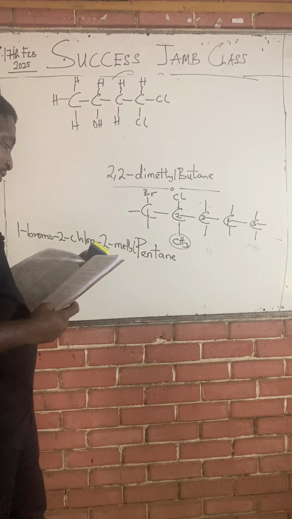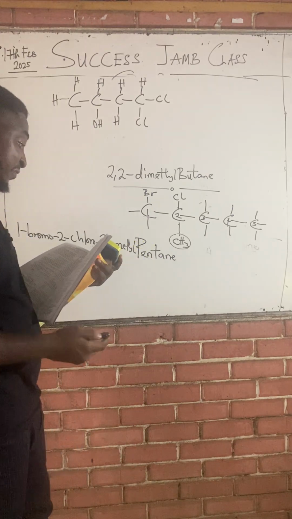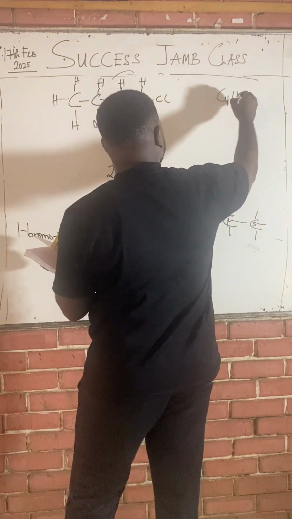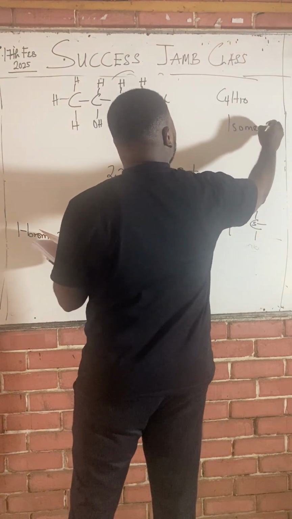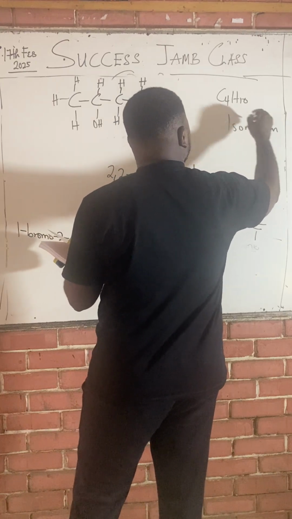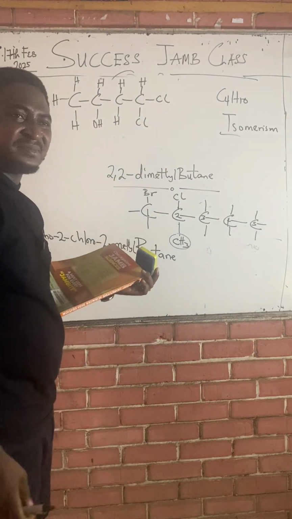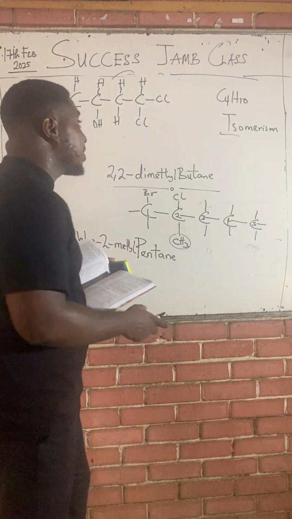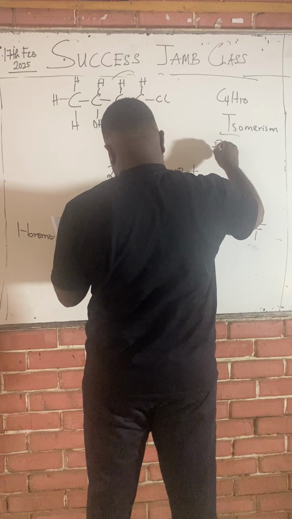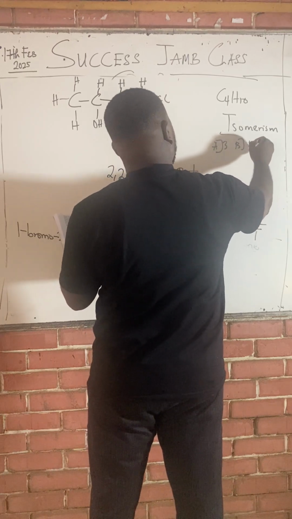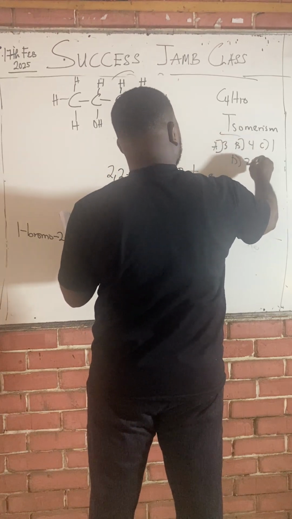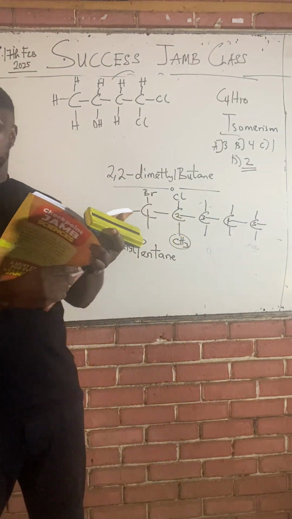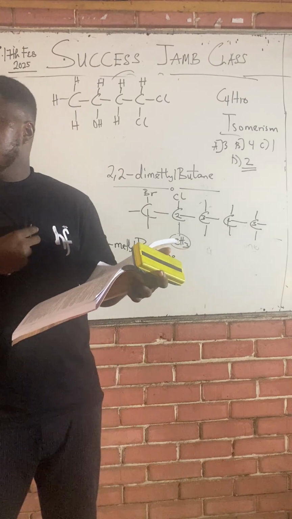Okay, look at this now. The number of isomers that can be obtained from C4H10. That's not just isomerism, it's broad, too many things. But when you're doing the Jamb question, it reminds you of things to teach, because there are so many things in chemistry. This is isomerism. He said the number of isomers that can be obtained from C4H10 is just straightforward. A, 3; B, 4; C, 1; D, 2. We all know that the answer is 2. Butane has 2 isomers. I'll teach you isomerism.